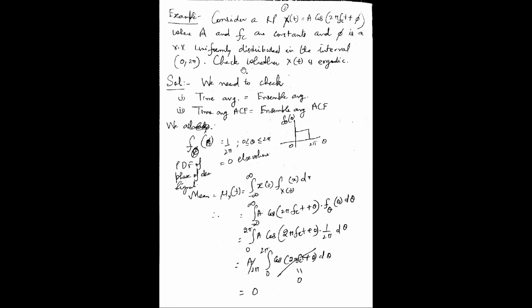In the tutorial sheet also I have given this example, and for this example you will prove these two conditions to say that this process is an ergodic process. It is ergodic in mean, time average is equal to ensemble average, and it is ergodic in autocorrelation function, time average autocorrelation function is equal to the ensemble average autocorrelation function. That's an ergodic process, right?